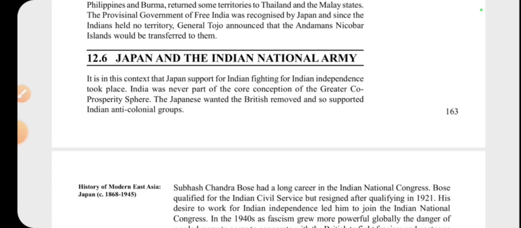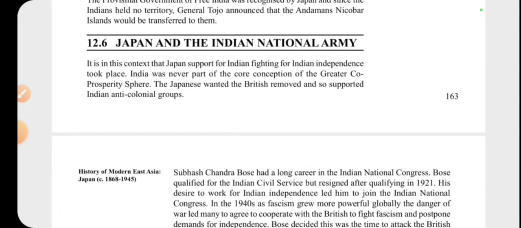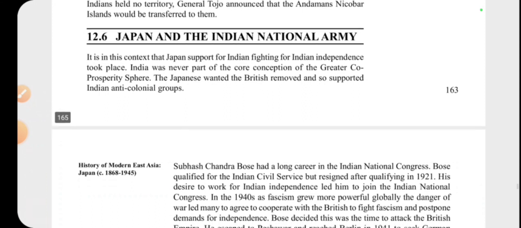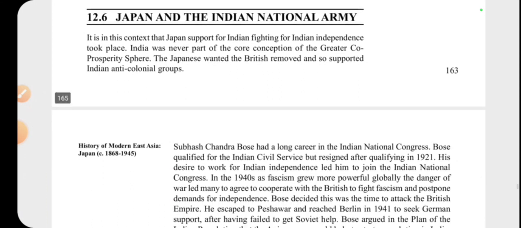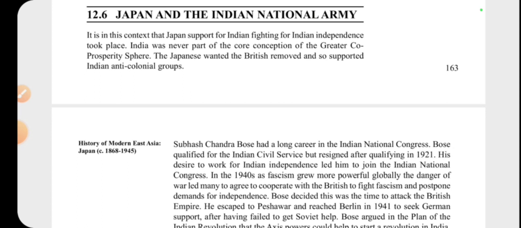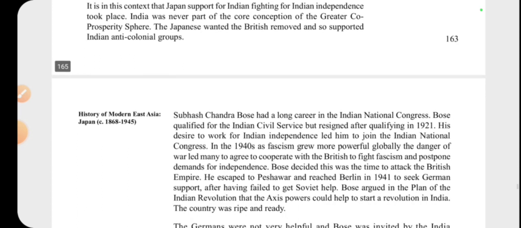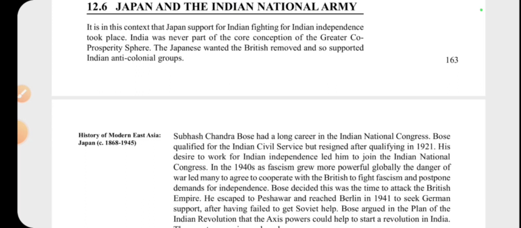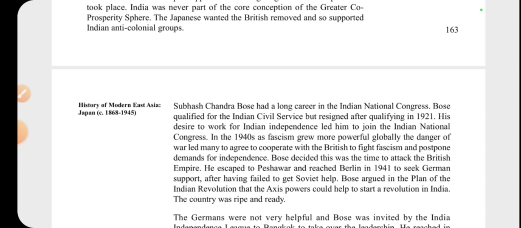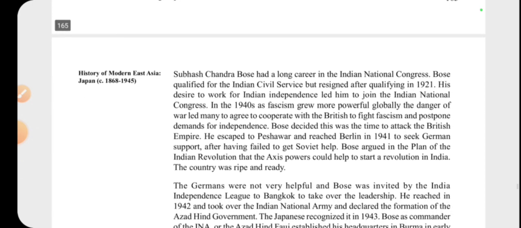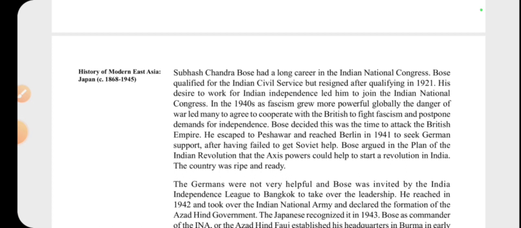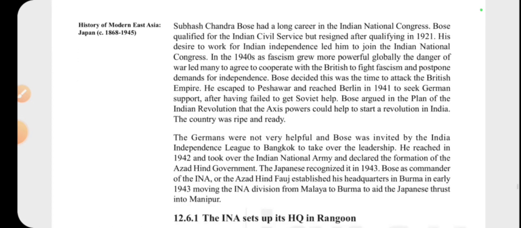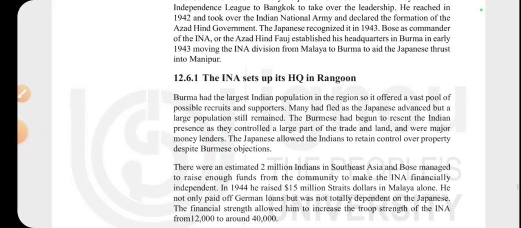प्लेस, जहाँ पर अगर आप देखोगे कि इंडिया को हेल्प में जापान बहुत हेल्प किए थे। India was never part of the core conception of the Greater East Asia Co-prosperity Sphere. ठीक है, the Japanese wanted the British removed and so supported Indian anti-colonial groups. ठीक है, तो ब्रिटिश को वो रिमूव करना चाहते थे, इसीलिए what they wanted to do, they wanted to support the Indian anti-colonial groups. तो Subhash Chandra Bose actually set up a base there, and there were many, if you see, INA sets up its HQ or headquarters in Rangoon.